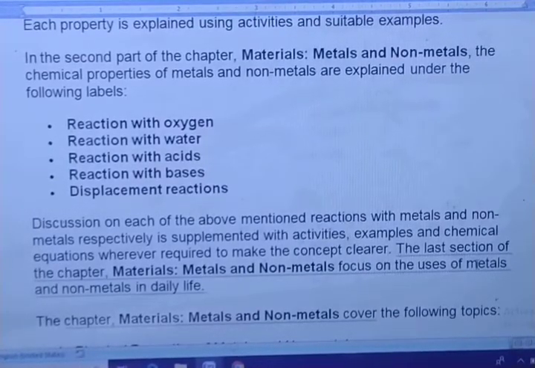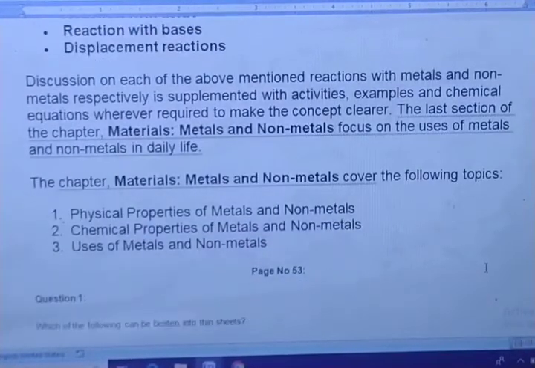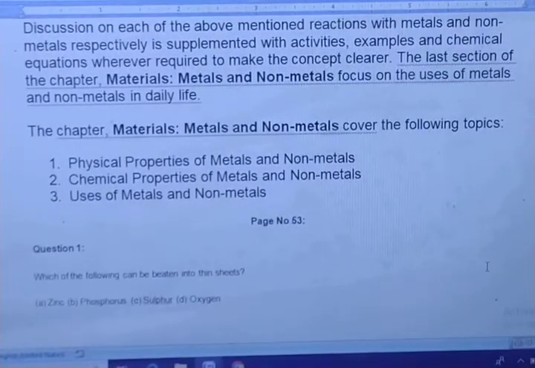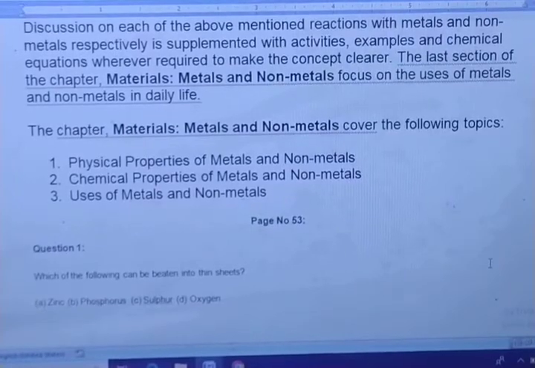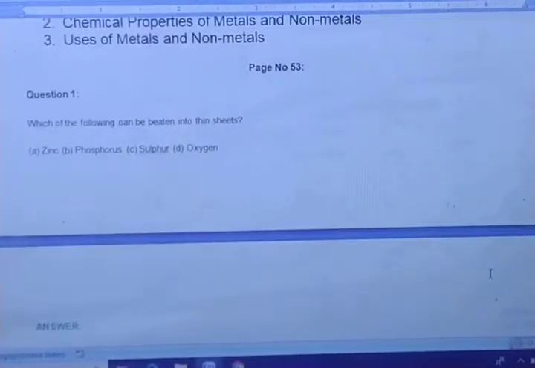The last section of this chapter focuses on the uses of metals and non-metals in our daily life. The chapter covers the following topics: physical properties of metals and non-metals, chemical properties of metals and non-metals, uses of metals and non-metals.